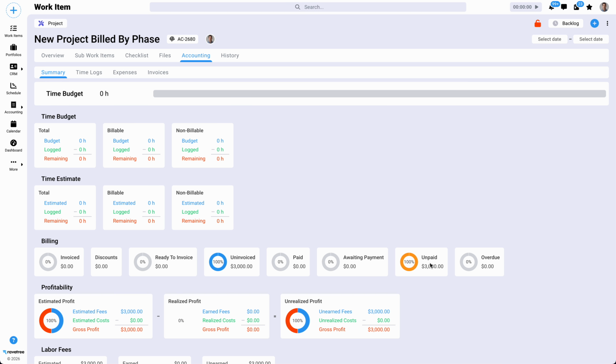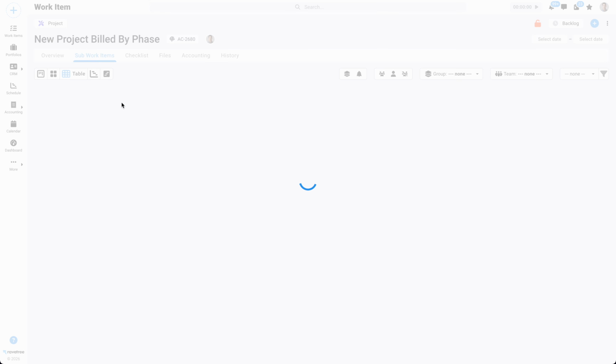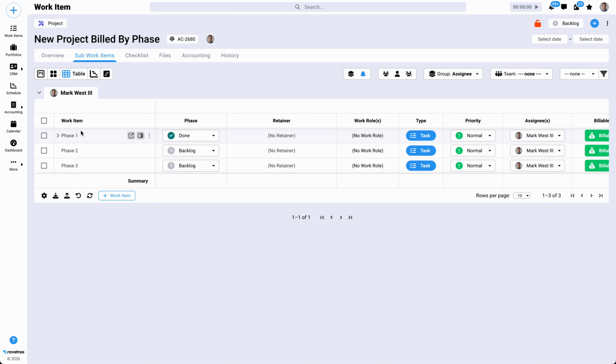Hopefully that was helpful. In summary, you create your project. The project itself is billable. Now, this is technically optional, but we recommend setting it to billable so that when you go and, let's say, run a report to show all billable projects, this one will get pulled in. But the project itself, you're not setting your budgets at the project level. You're setting them for each phase. Okay, so that way you can invoice each of these 3 phases independently.